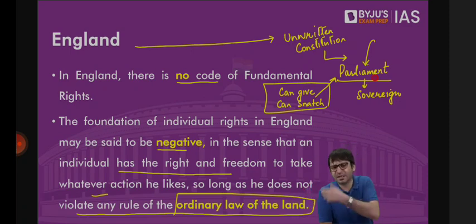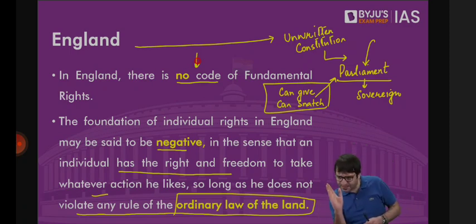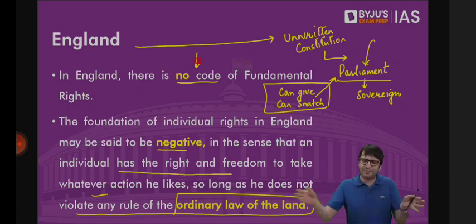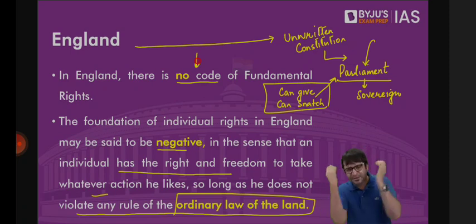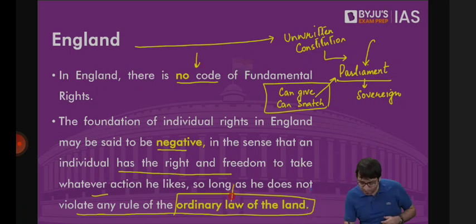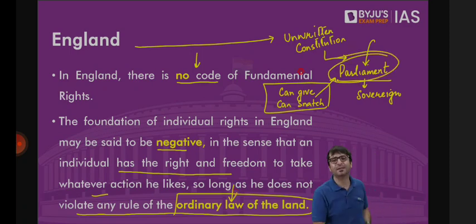That means in Britain, we can say that there is no code of fundamental rights. There is no segregation that some rights are fundamental, some rights are constitutional, some rights are statutory. Everything becomes your right. An individual in Britain can do anything. And anything that he does, whether it is to write a novel, to make a movie, to publish a song, to marry, everything becomes a fundamental right, except that which the law of Britain has explicitly prohibited. You cannot murder somebody and claim it as your right because a right to murder is not a right given by the British Parliament. You cannot indulge in theft because that is not a right given to you by the British Parliament. Everything else becomes your fundamental right.